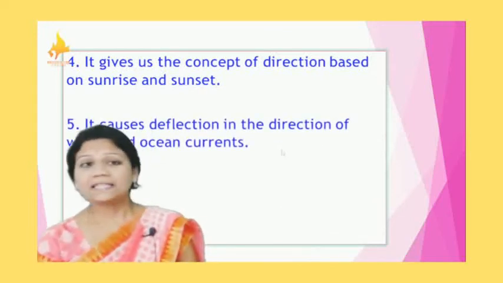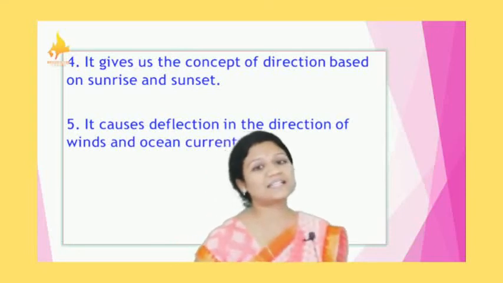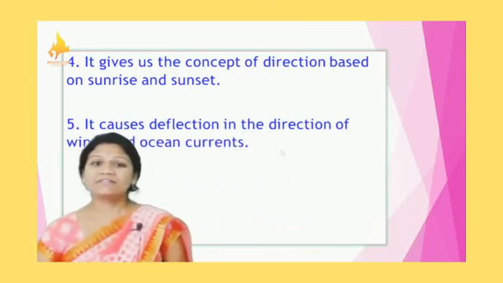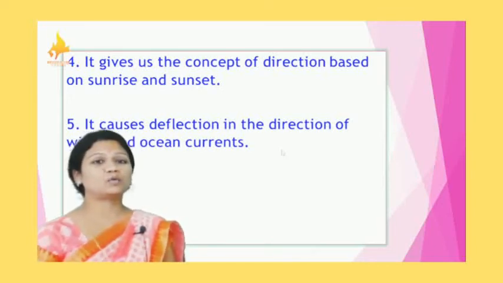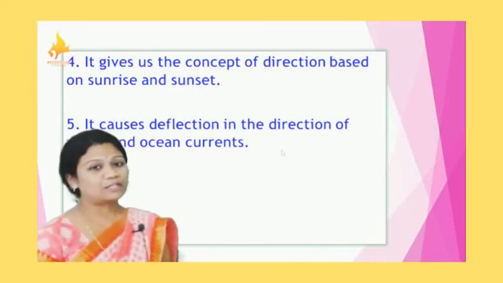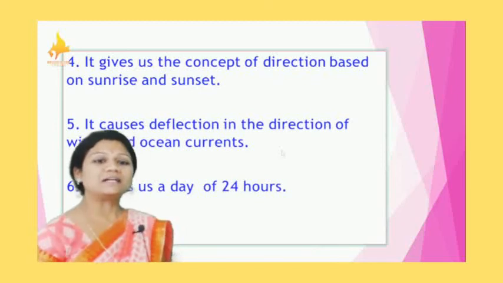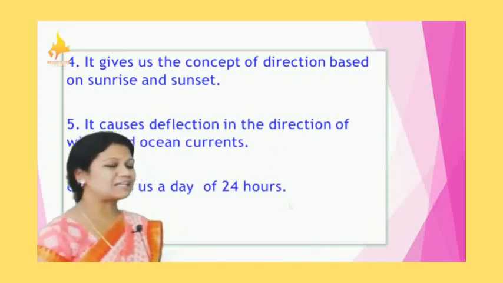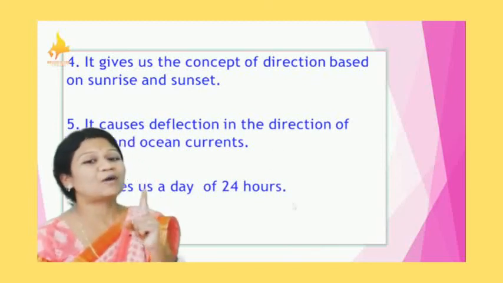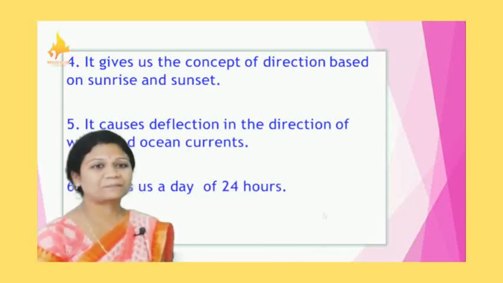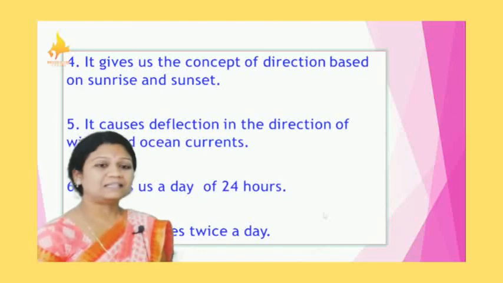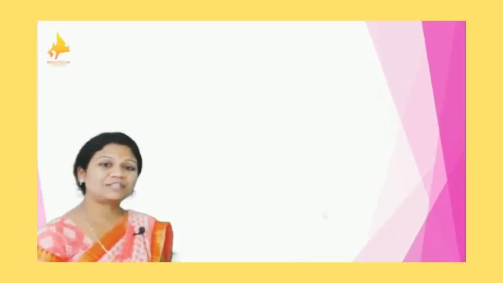It causes the deflection in the direction of winds and ocean currents. The variations we can experience here in the direction of the winds and the ocean currents are because of the rotation. It gives us a day of 24 hours. Why? Because for completing one round around its own axis, we require 24 hours. All are the effects of the earth's rotation.